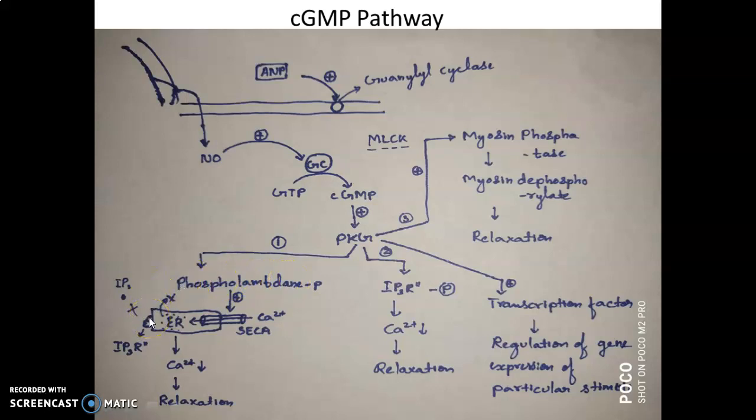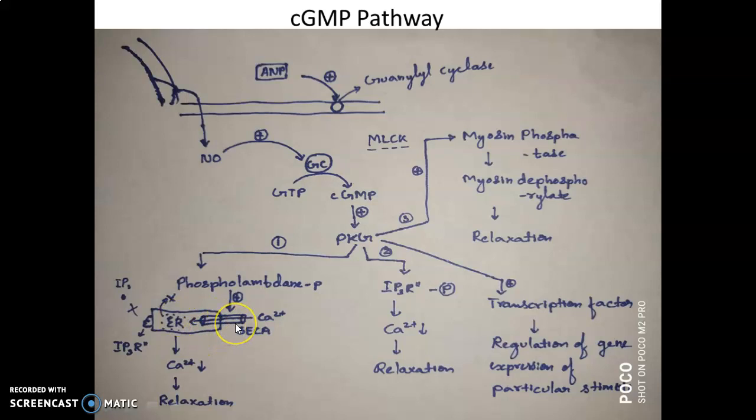In the cell there is an organelle called the endoplasmic reticulum. Inside the endoplasmic reticulum there is a store of calcium, and on the surface of the endoplasmic reticulum there is a pump called the sarcoplasmic endoplasmic reticulum calcium ATPase pump. This pump takes up the calcium which is present outside the endoplasmic reticulum into the endoplasmic reticulum.